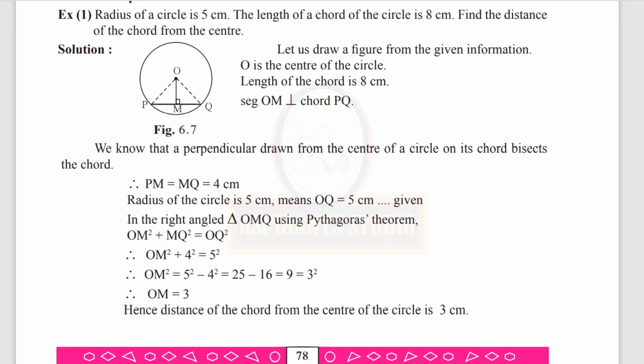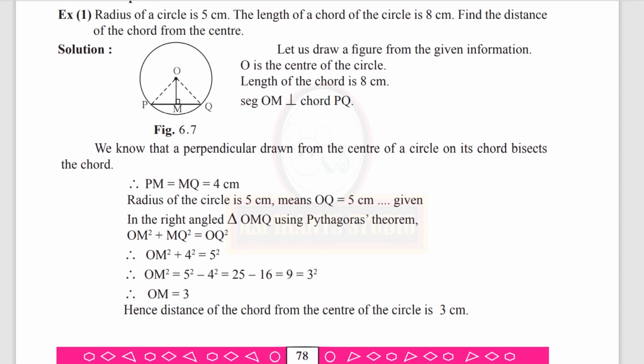Therefore, PM is equal to MQ is equal to 4 cm because the entire length of the chord is 8 cm. So half of it will be 4 cm. Radius of the circle is 5 cm. That means OQ is equal to 5 cm. Now we have right angle triangle OMQ. By using Pythagoras theorem we get OQ square is equal to OM square plus MQ square. Substitute the values. So instead of MQ you substitute 4. So MQ square will become 4 square. OQ square is 5 square. So put all the values here.